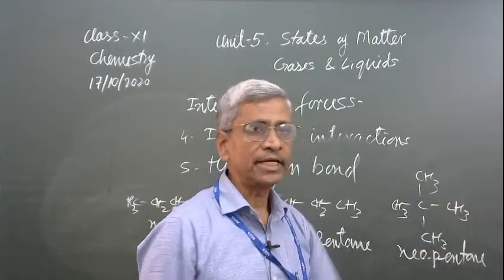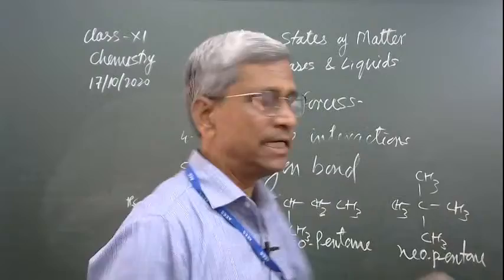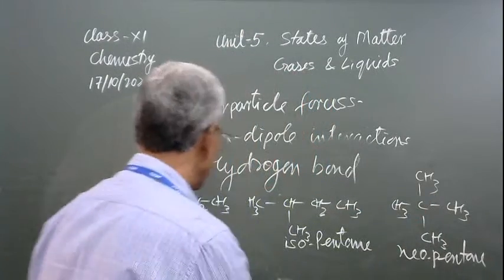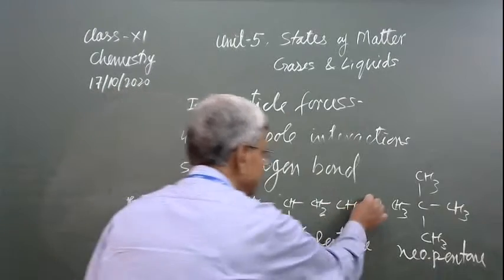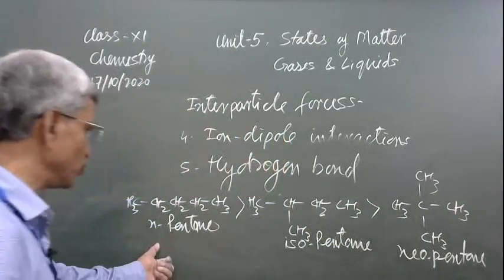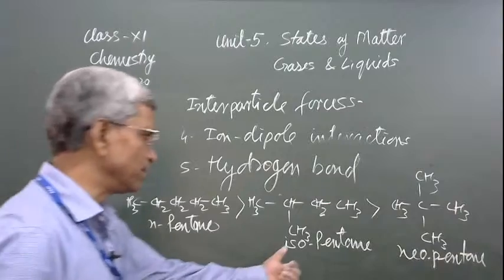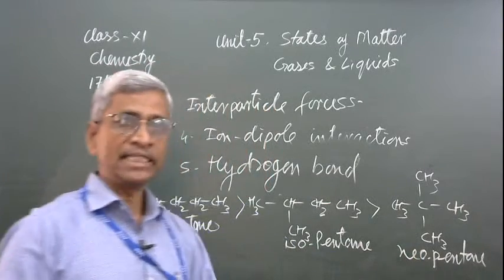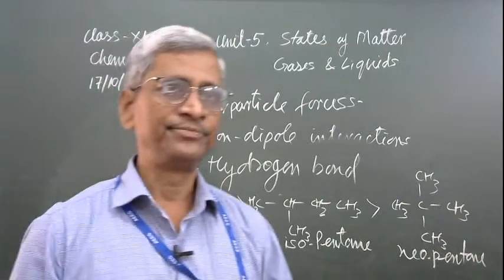Its surface area is minimum, that is why its boiling point is minimum. The order of boiling point is like this: near about 36 degrees, near about 23 degrees, and near about 9 degrees. This much difference in the boiling point.